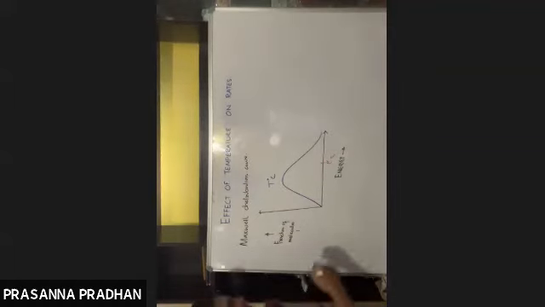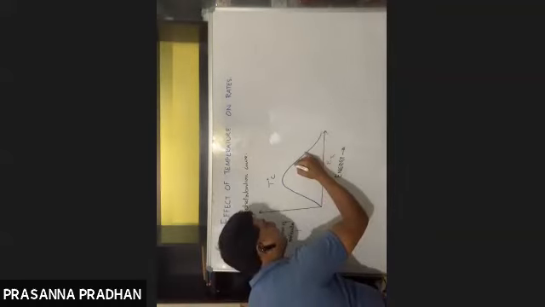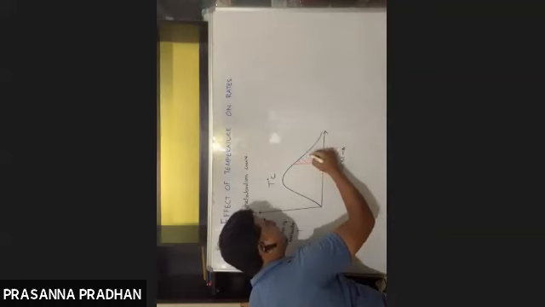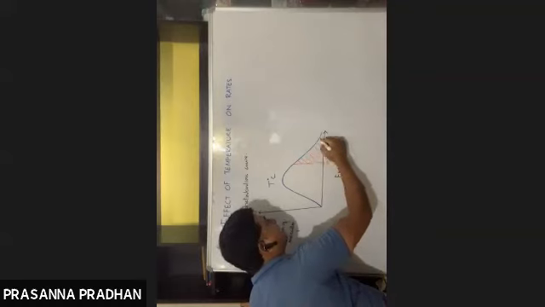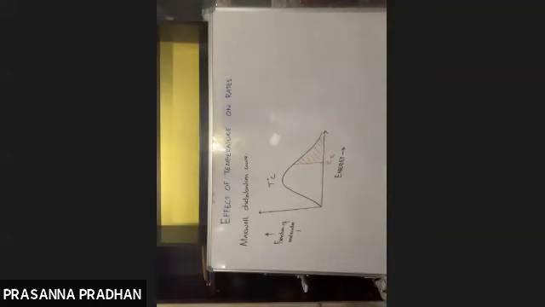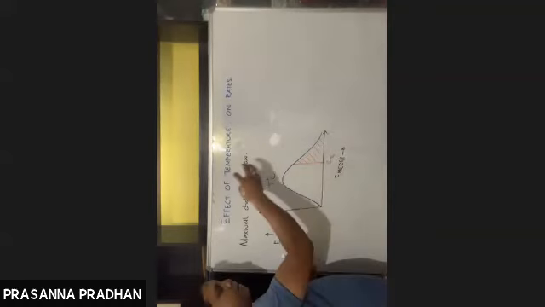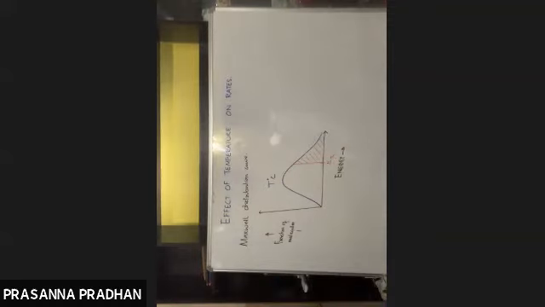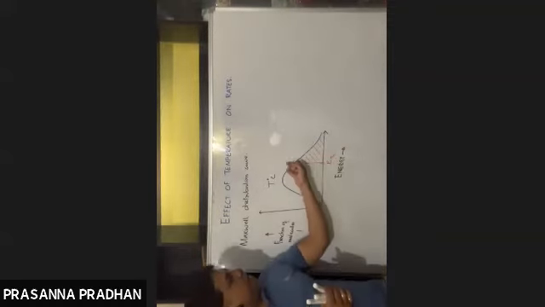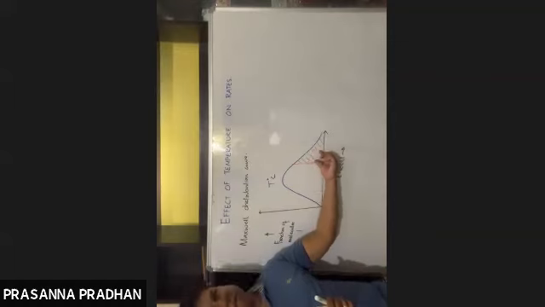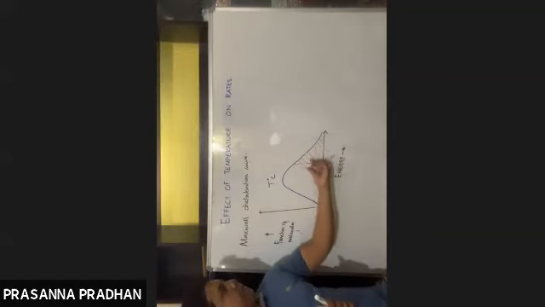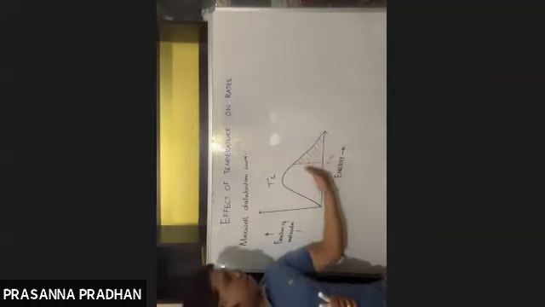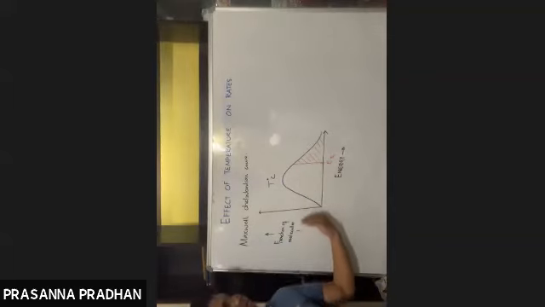So now you tell me, what fraction of molecules will have energy greater than the threshold energy? The area under this curve represents the fraction of molecules which have energy greater than threshold energy. That means only these molecules lying under this curve will give you product. They are effective in giving the product.